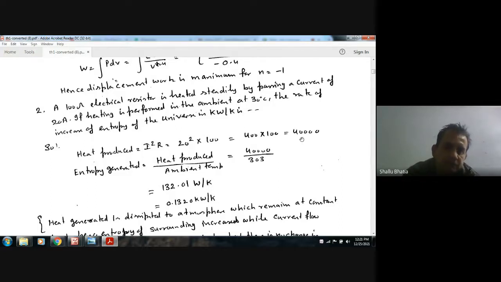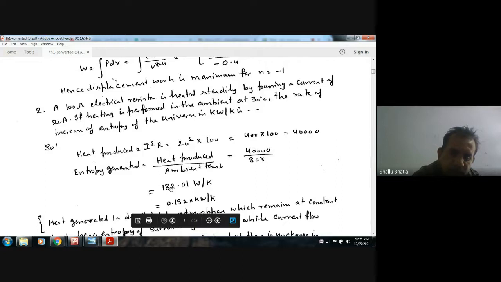Now the ambient temperature is 30 degrees Celsius. All the heat produced is given to the atmosphere, so there will be generation of entropy in the atmosphere. That is the heat supplied to the atmosphere divided by the temperature of the atmosphere. So that is the entropy change of the atmosphere, that is 0.132 kilowatt per degree Kelvin.